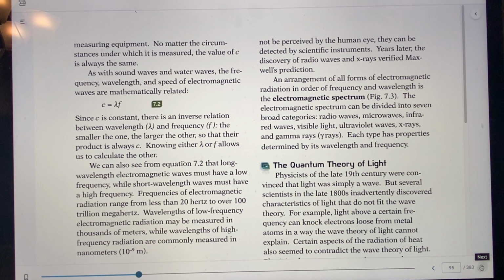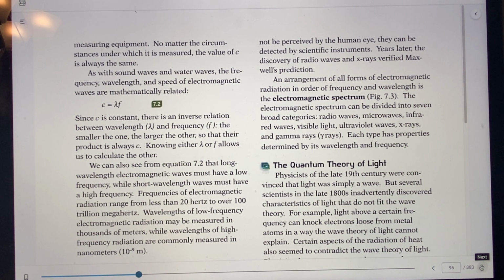But the range of electromagnetic waves is from 20 hertz, that's very slow, meaning 20 cycles through each second, to over 100 trillion megahertz, the frequency. So it can go from like 20 hertz to 100 trillion hertz for electromagnetic waves. That's a huge amount, isn't it?